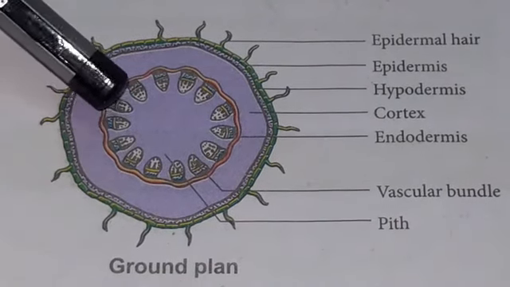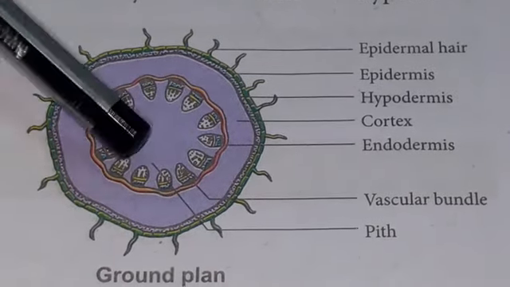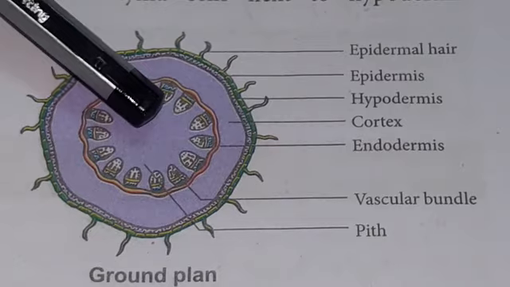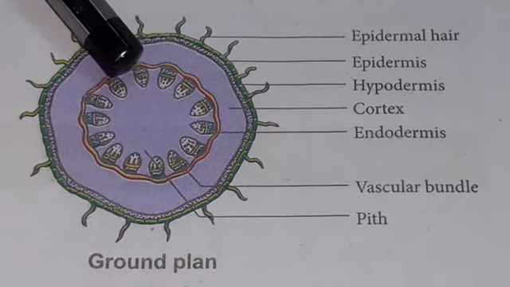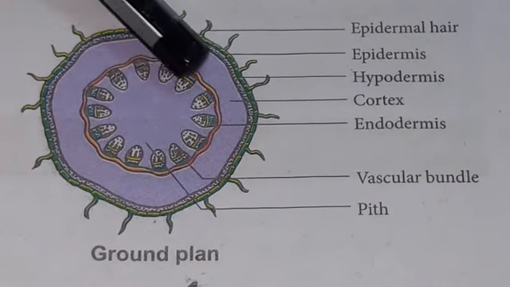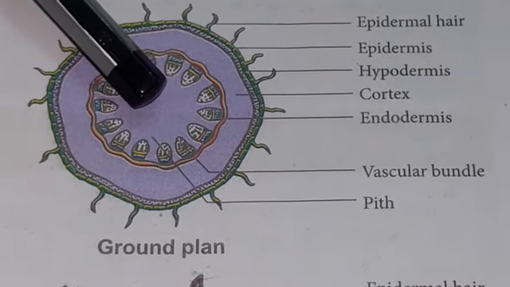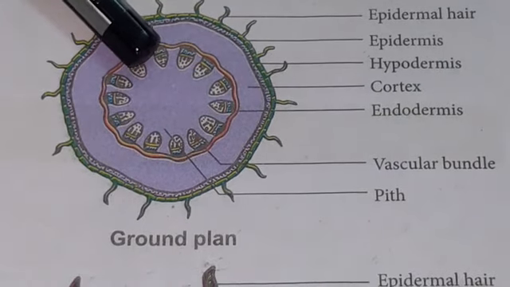What is meant by eustele? The vascular bundles are arranged in the form of a ring around the pith. This is a very important question. The type of stele seen in the dicot stem is the eustele.